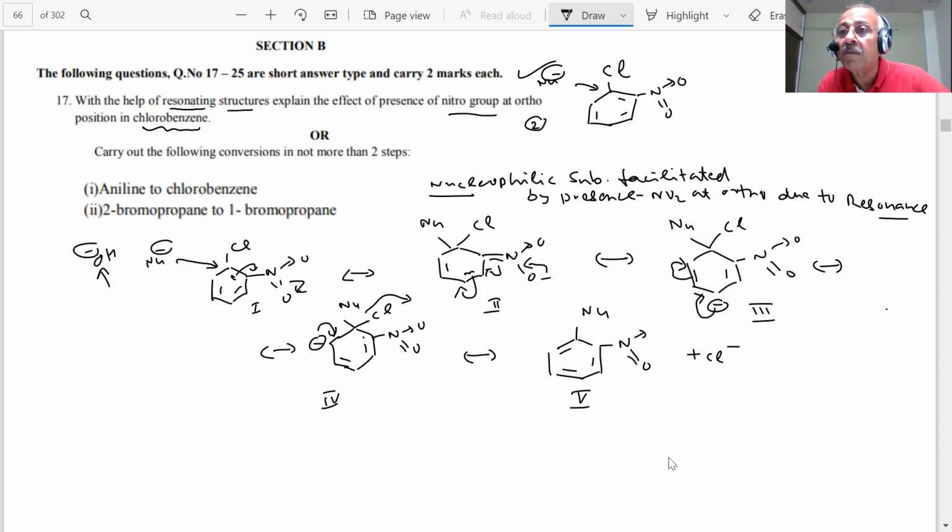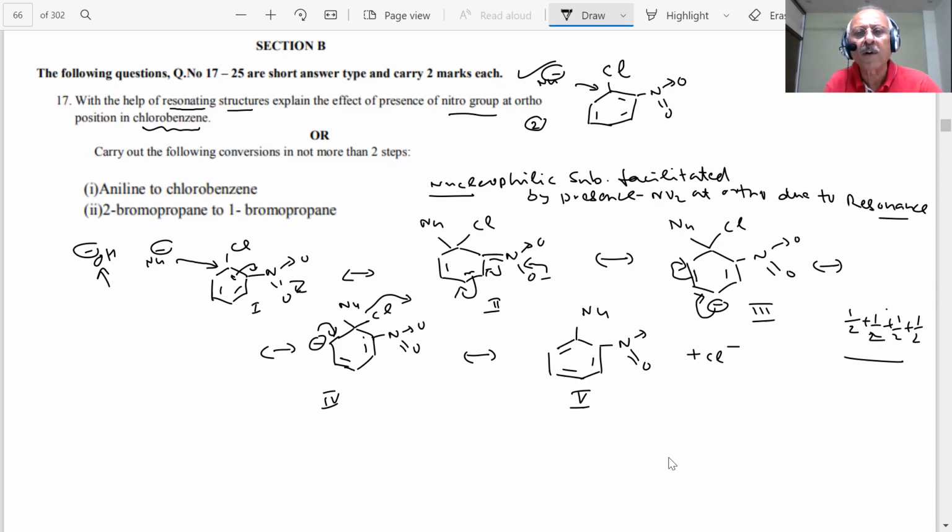Got the situation? The students will find some errors in this question, because the 2 marks may be given in the form of half plus half plus half plus half, based on the structures you draw. If you don't understand the question, then you cannot answer it.